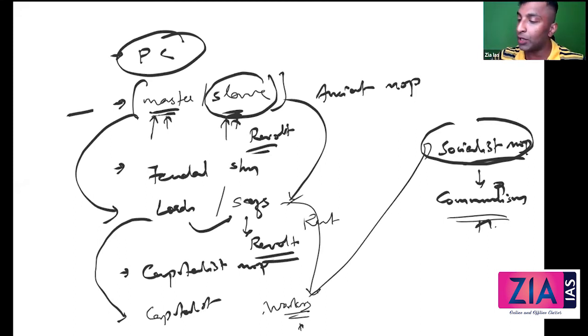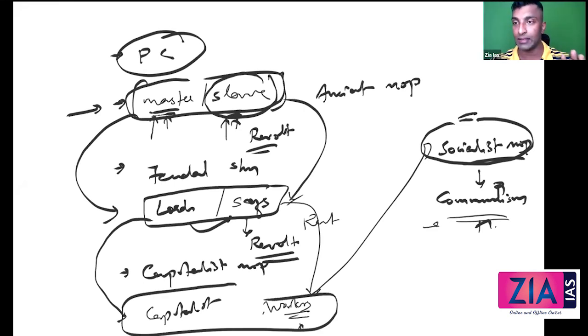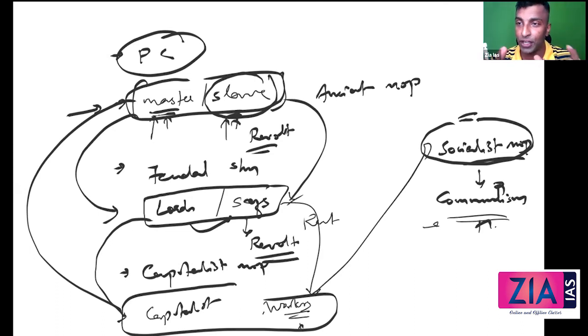If you see here, there are two classes: master and slave. Here there are two classes: lords and serfs. Here there are two classes: capitalist and worker. Here there will be only one class, the working class. Here there will not be any class. So these two classes broadly are upper class and lower class, haves and have-nots. That contradiction between them is always there. That's the antagonistic cooperation that we have discussed always. Here there is antagonistic cooperation.